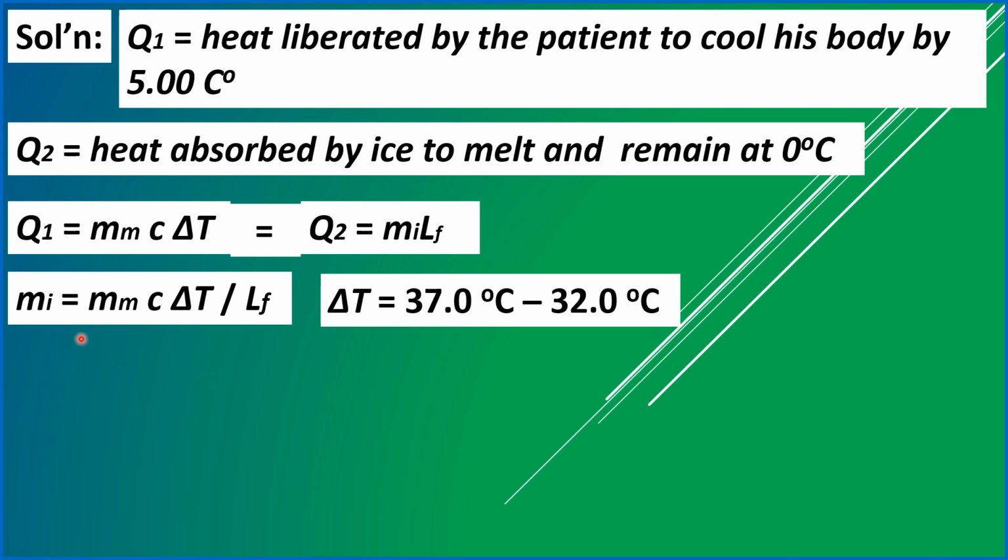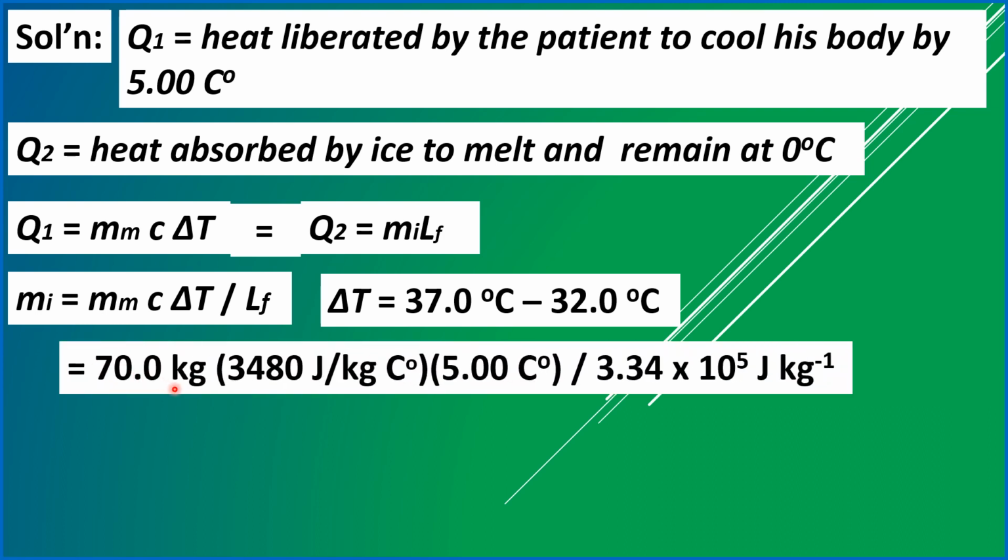And completing our substitution in this formula, we have 70.0 kilogram, the mass of the patient, multiplied by the specific heat, 3,480 joules per kilogram Celsius degree, times this delta T of 5.00 Celsius degree, then all over the heat of fusion for water, which is 3.34 times 10 to the 5th power joules per kilogram. And simplifying, we get the mass of the ice equal to 3.65 kilograms.